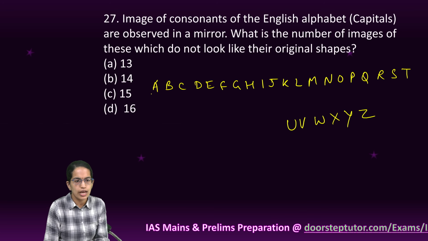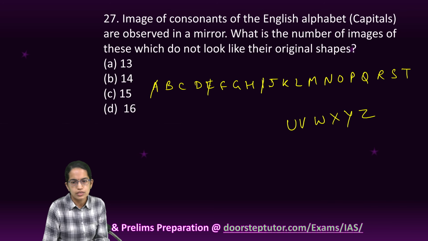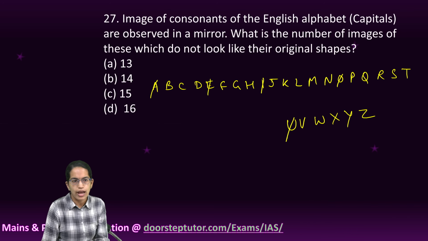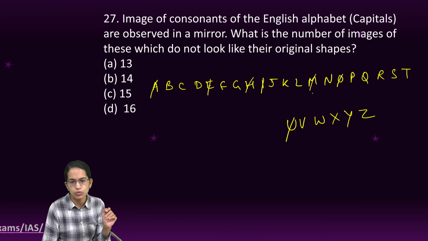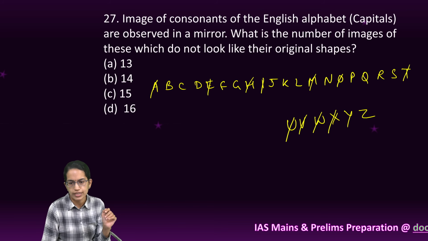So first of all, I remove all the vowels. So A, E, I and O. I am left with only consonants. Among consonants, I will start cancelling out the consonants which look alike. So H removed, M removed. Okay. Then we have T removed, V removed, W removed, X removed.